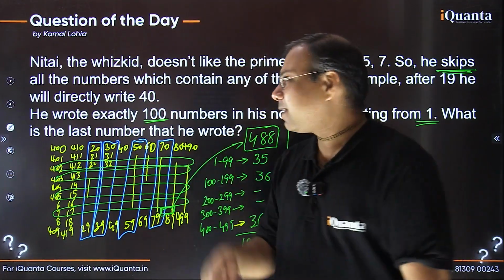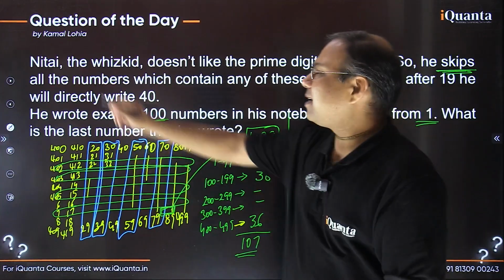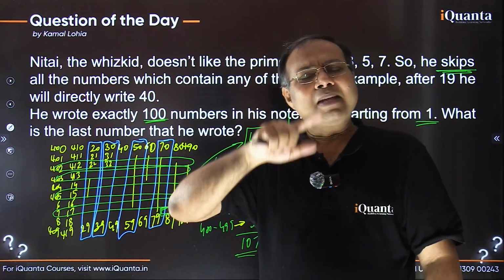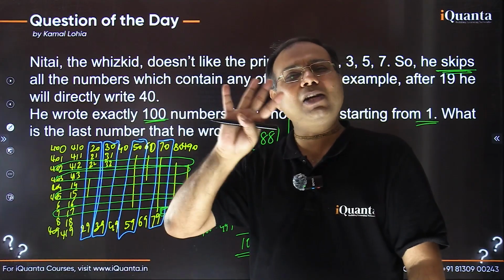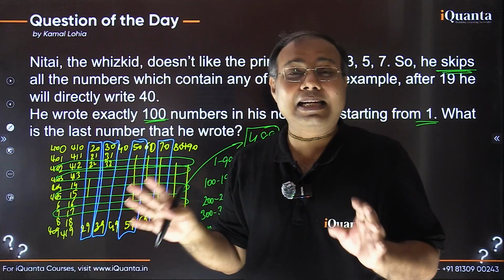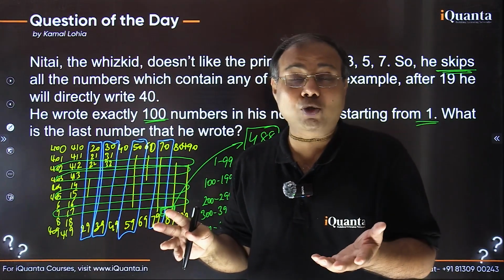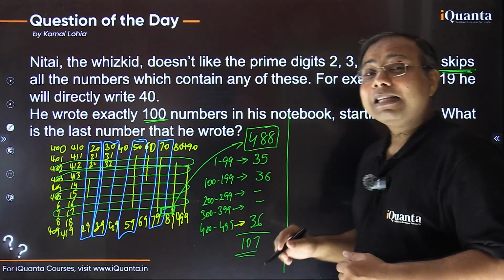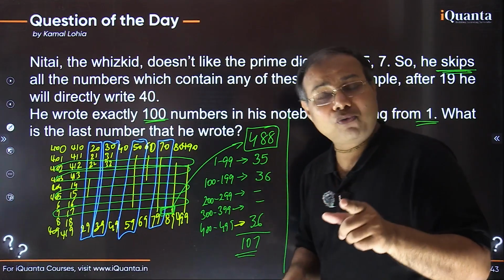Now let's see what is happening here. This boy Nitai, he's a whiz kid, a very sharp boy. So what he's doing actually is skipping exactly 4 of the digits. That means he is not using all the 10 digits which we normally use to write numbers. So how many digits is he using? He is using exactly 6 digits. Are you able to figure it out?